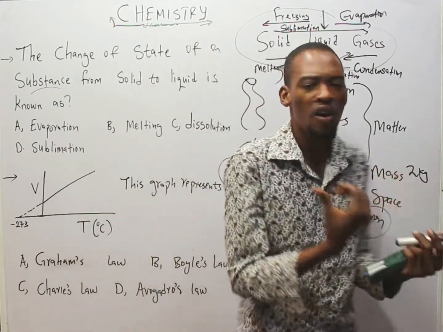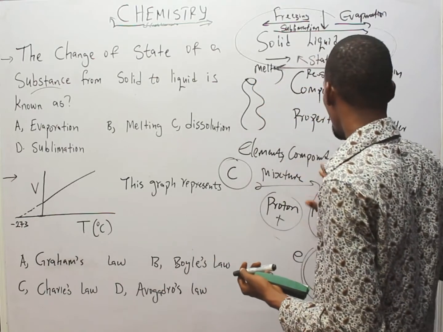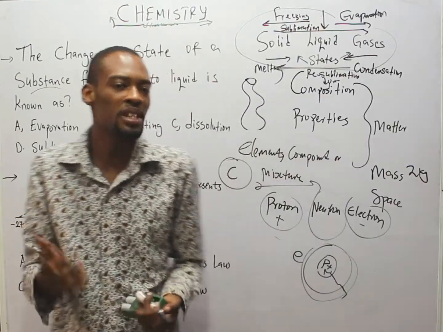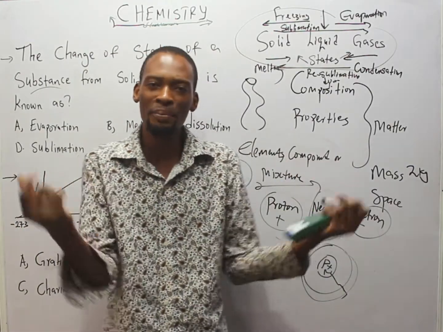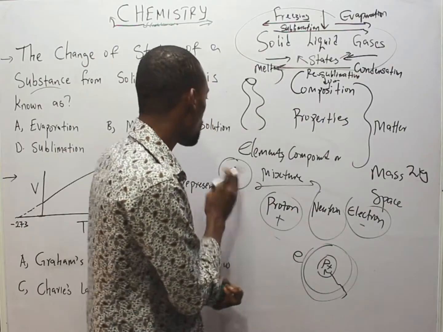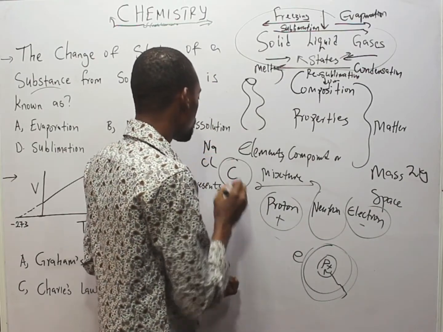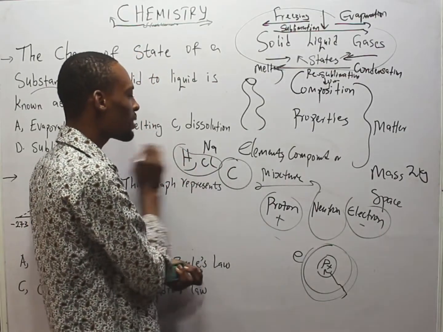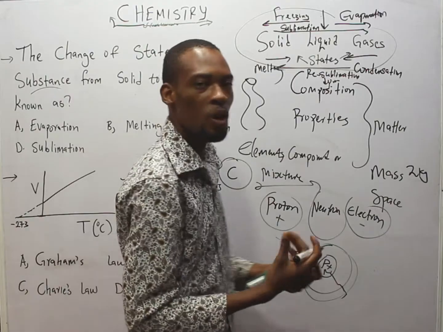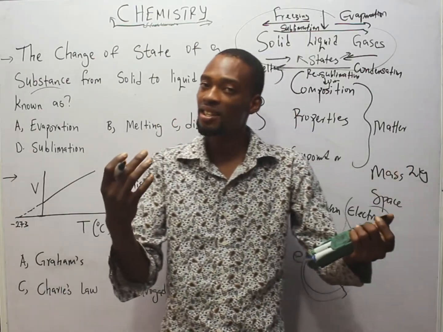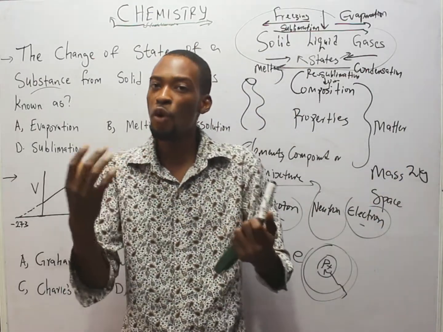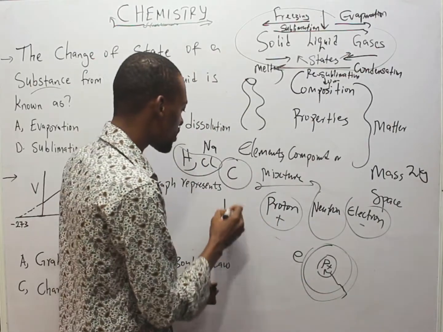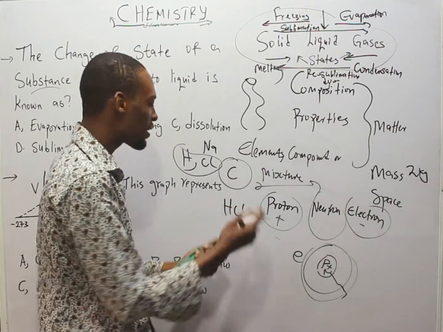Having explained all this, we go to compounds. A compound is a substance that contains 2 or more elements combined chemically. I mentioned sodium, chlorine, and hydrogen. Now, if hydrogen reacts with chlorine chemically, they form HCl, or hydrochloric acid. A new substance is formed. This is what we call a compound. It contains 2 elements, HCl, chemically combined.